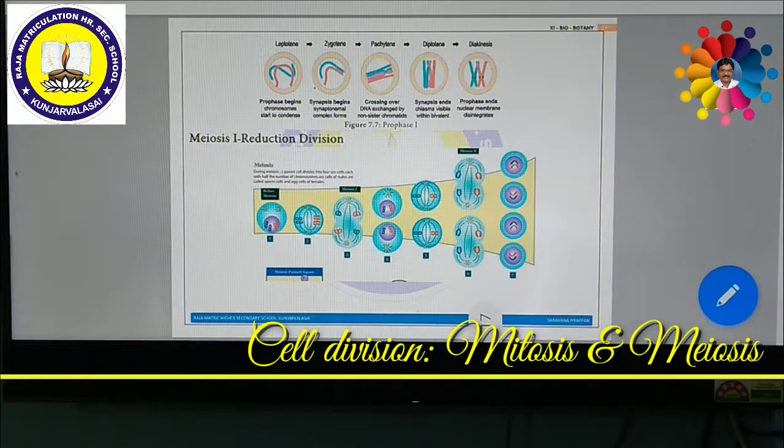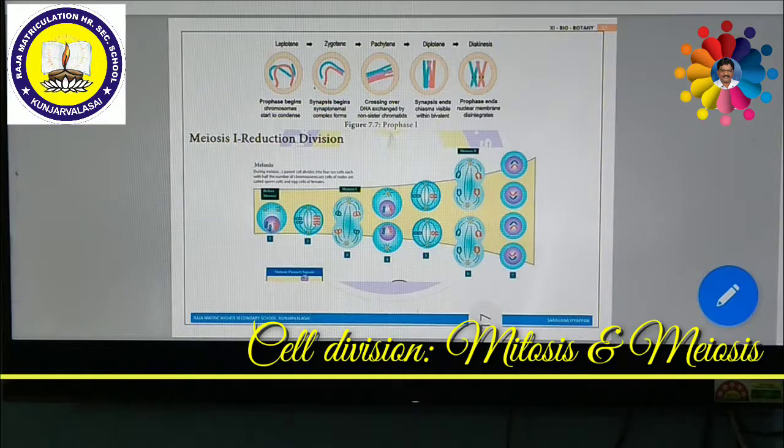In contrast to mitosis, meiosis produces cells that are not genetically identical. So meiosis has a key role in producing new genetic types, which results in genetic variation. In meiosis, the cell divides in two types of division, that is meiosis 1 and meiosis 2.